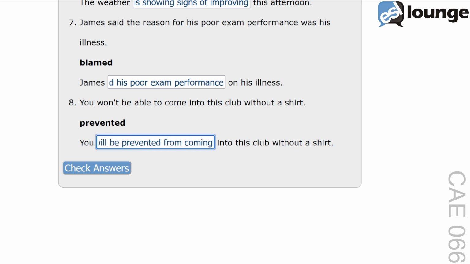The phrase will be prevented from coming means you will be stopped from entering the club if not wearing a shirt. This shows a conditional outcome based on what you are wearing. Another example, they will be prevented from entering the concert without a ticket.